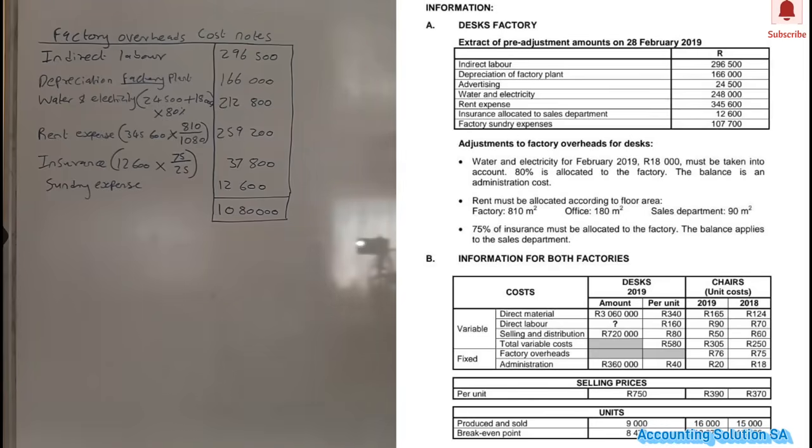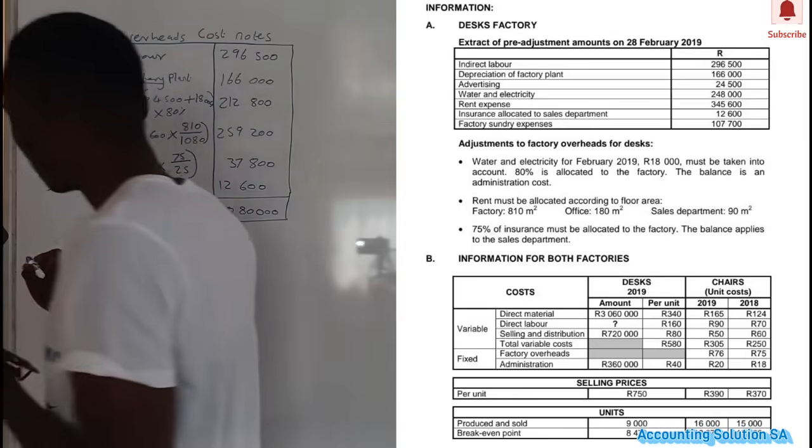If you check direct labor amount, we don't have it, but direct material we have it, and factory overhead is the one that we calculated. Now we're going to struggle to get a direct labor amount. But guys, because we have the total units produced and sold on information number B of 9,000, it's going to be simple now for us.